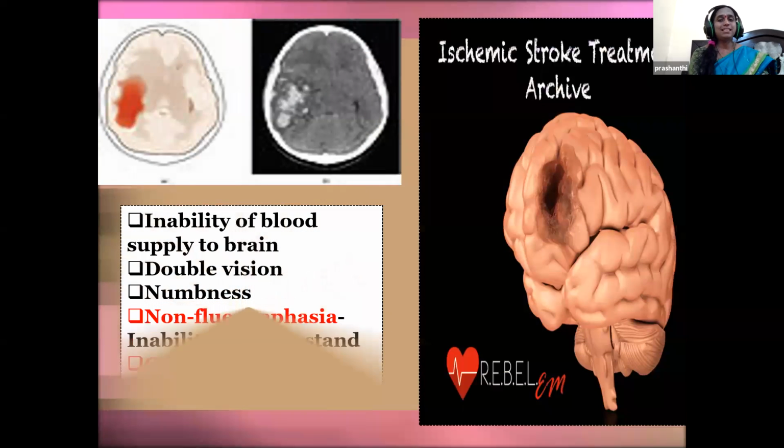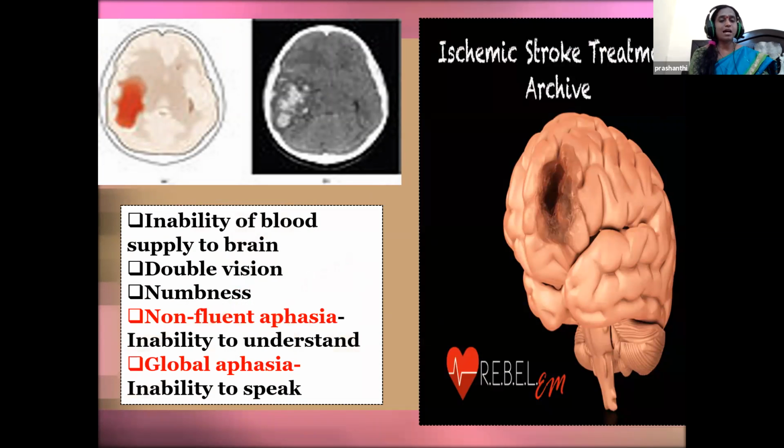Next one is ischemia. Ischemia is when the artery to the brain is blocked. So the inability of the blood supply to reach the brain is called ischemic stroke. Here the people will be suffering from double vision, meaning every object they see appears as two, and numbness, and they also suffer from non-fluent aphasia and global aphasia.